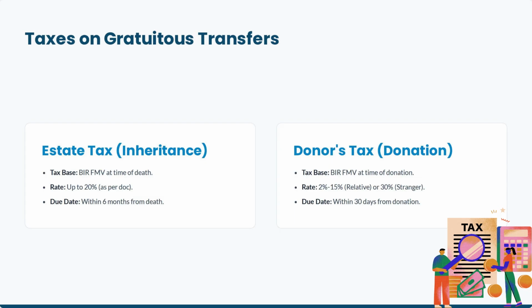For gratuitous transfers, estate tax applies to inheritance based on BIR fair market value at time of death, with a rate up to 20% due within 6 months. Donor's tax applies to donations, with rates from 2 to 15% for relatives and 30% for strangers, due within 30 days.